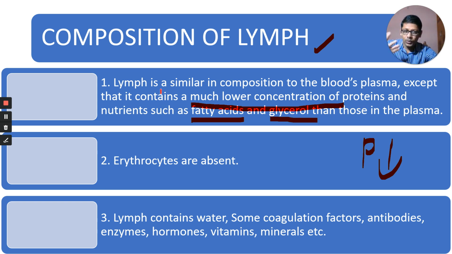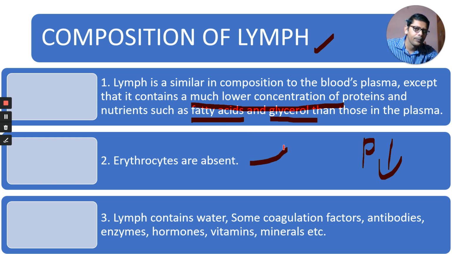Lymph has lower concentration of protein, but more nutrients such as fatty acids and glycerol than those in plasma.